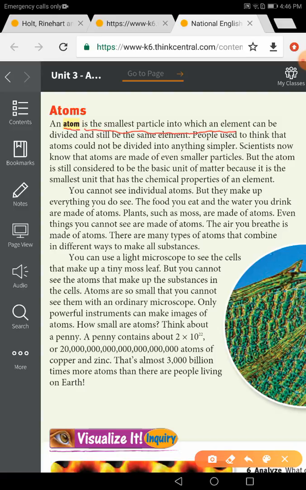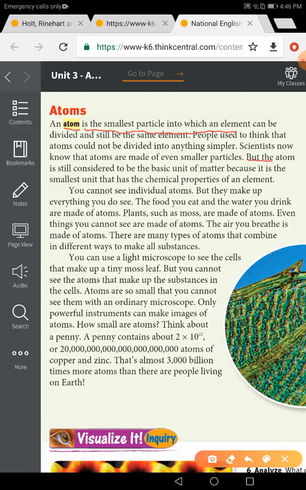So, in the past, we thought the particles were the smallest part you can see. But after a while, they discovered that there is another particle smaller than the atom. Let's see it later.